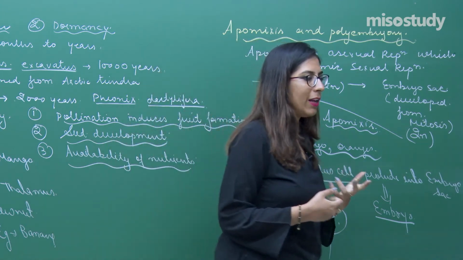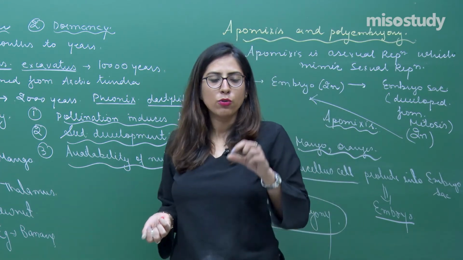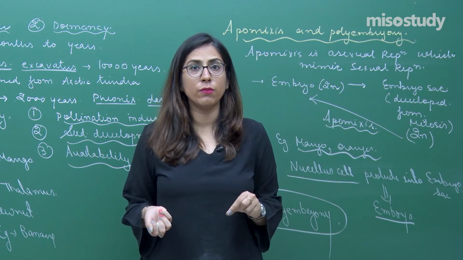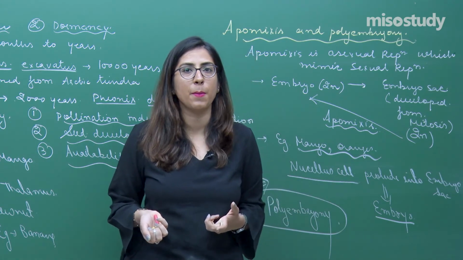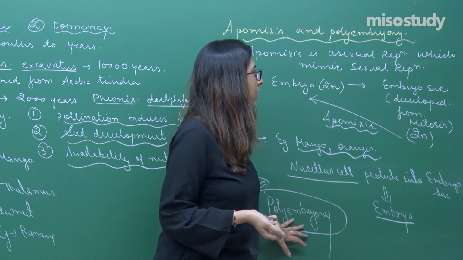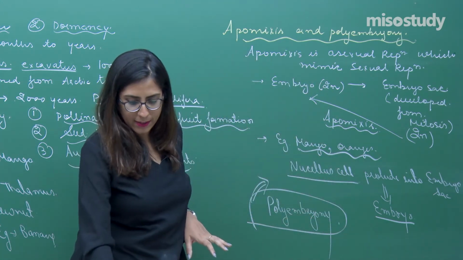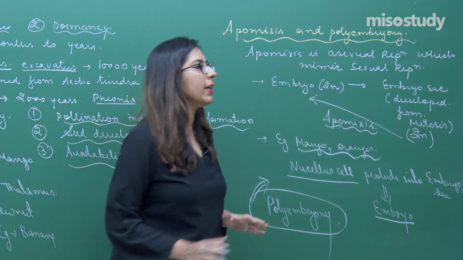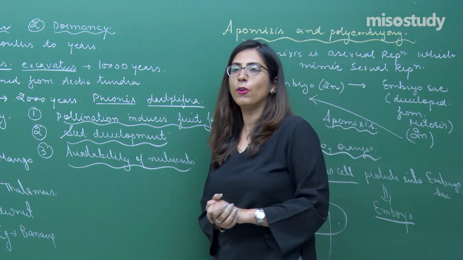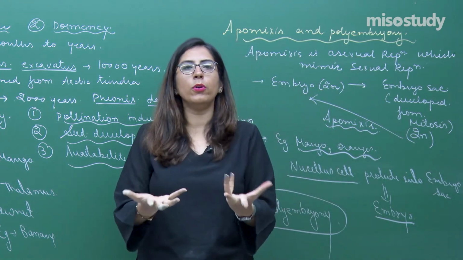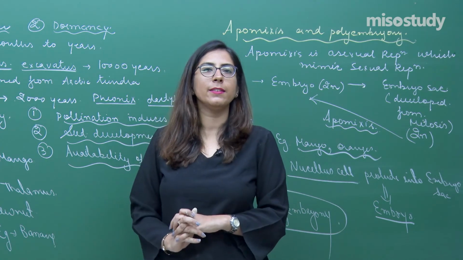You can take an example of orange, in which seeds are present. When you try to squeeze those seeds, you will see the embryos present, and those embryos will be of different sizes. So that is actually the polyembryony condition, and this is how apomixis is. So apomixis and polyembryony. One more thing, nowadays we are all moving towards hybrid varieties, because hybrid varieties are more disease resistant and the overall productivity is very high.